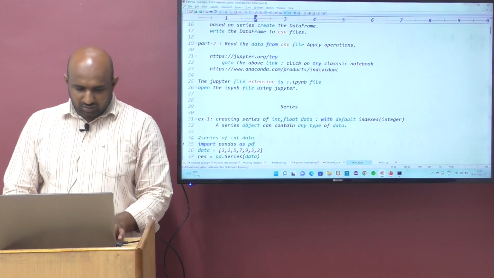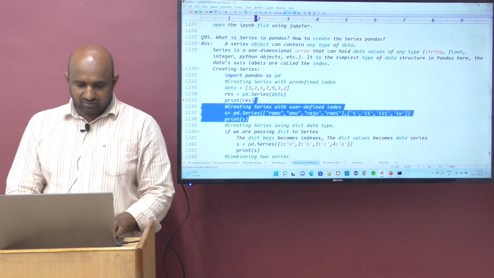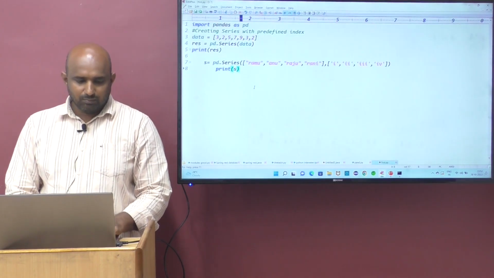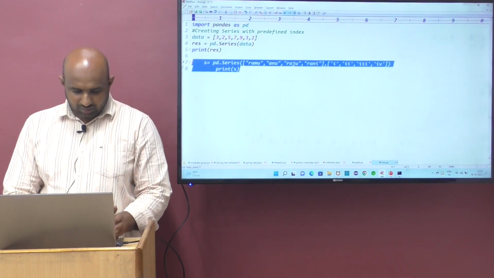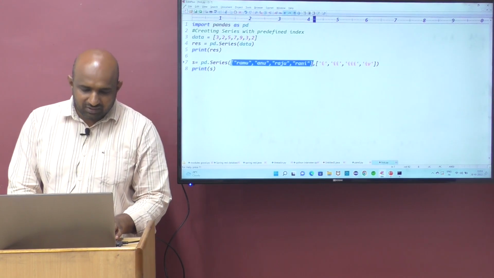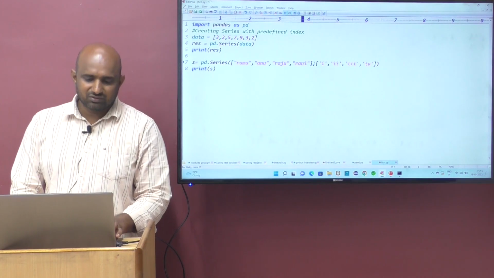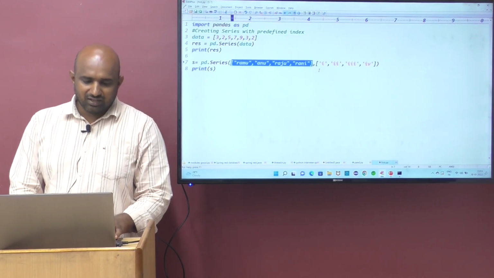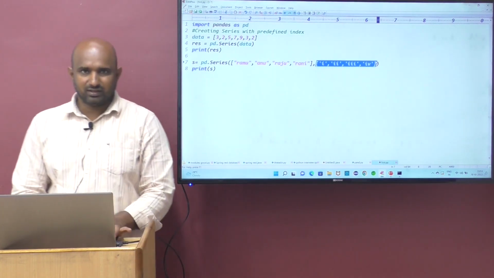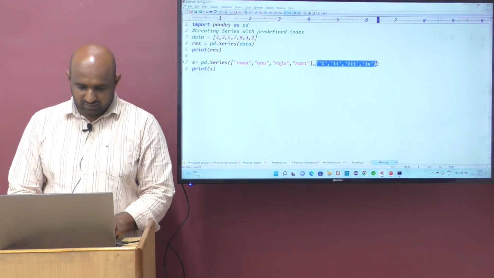Now let me go for the user defined index. This is creating a user defined index. If you run this code, pandas.Series, now in Series we are passing how many arguments? Two arguments. The first argument is the data: Ramu, Anu, Raju, Rani. And the second argument is the index. These are the indexes, like a user defined index.